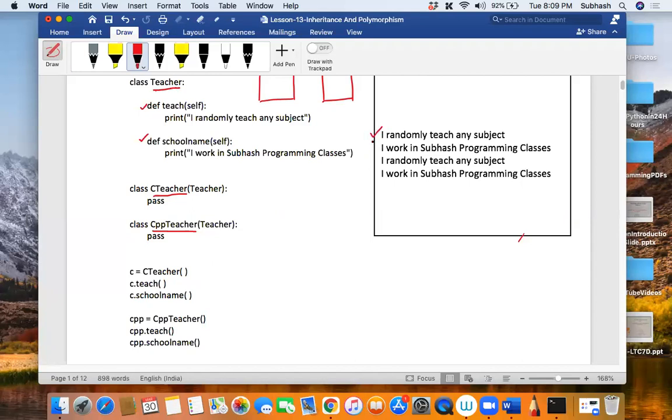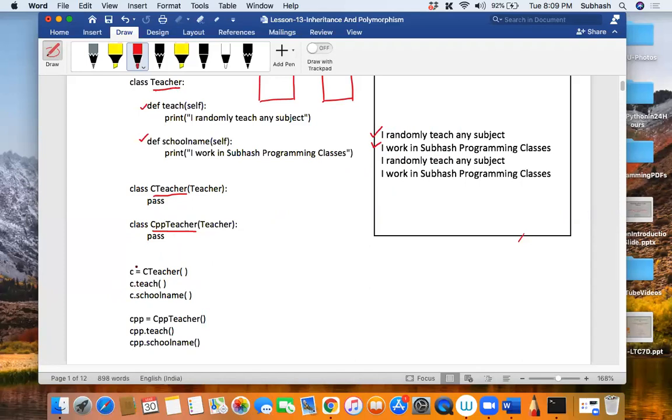Rather, it gives me two outputs. Did you see that? So how is it giving me these two outputs here? Though it is not having any methods over here, it is giving me two outputs. That is, I randomly teach any subject, or I work in Subhash programming classes. How is it getting that? Can anyone guess what is happening over here?